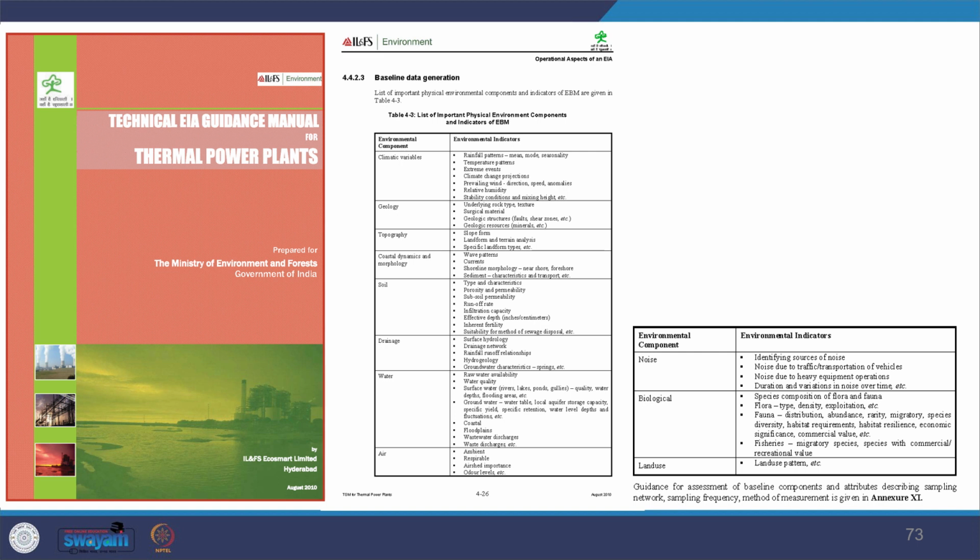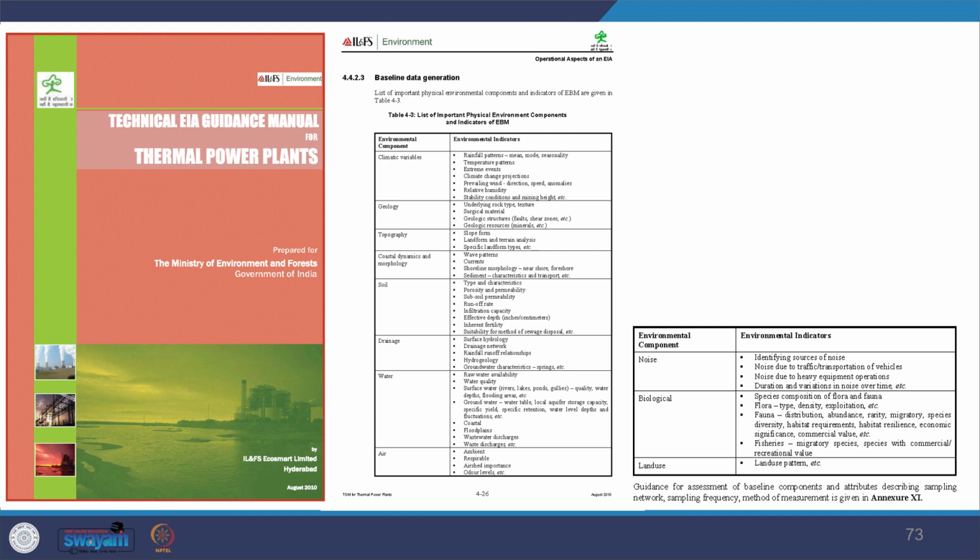Likewise, from the technical EIA guidance manual, I have just picked up thermal power plant. Most of the sectors have manuals, so from them you can refer to what kind of baseline data generation is required. On the right-hand side you can look at the biological component, and what kind of environmental indicators will be required in the Indian context as well.